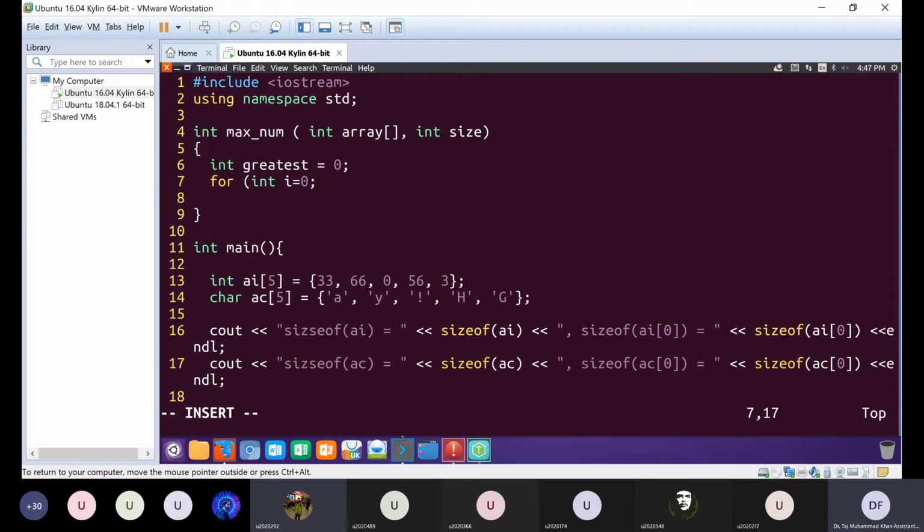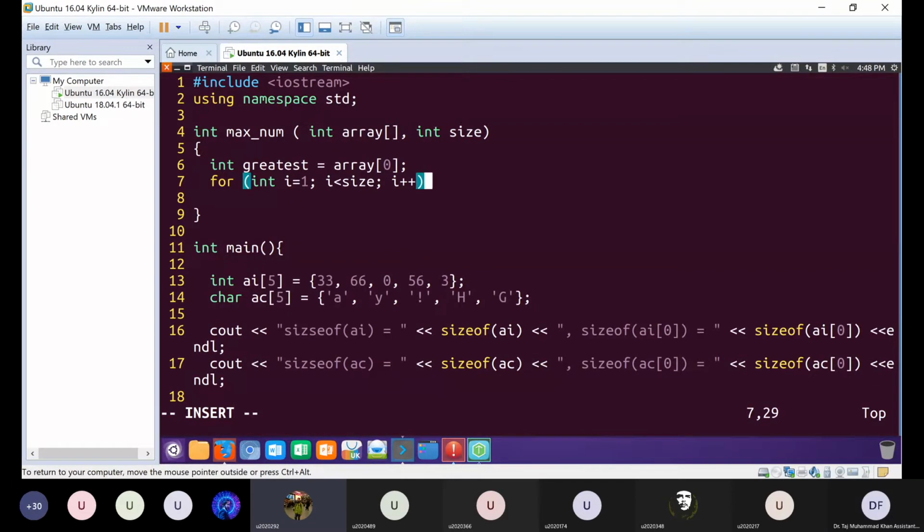Actually, sir, before the for loop, can we please set greatest equal to array index 0, and then int I is equal to 1 semicolon, I is less than size, and then I plus plus,